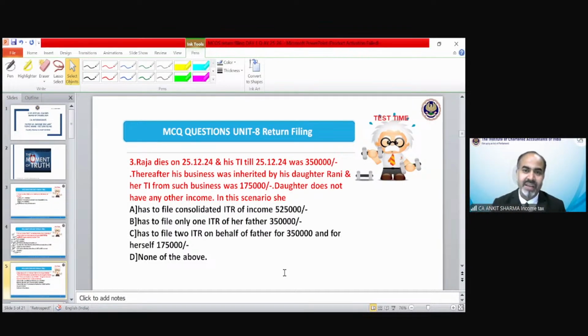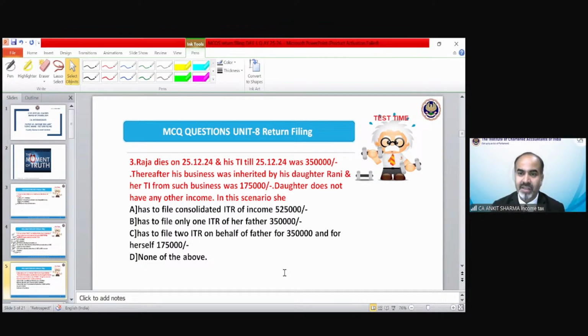For financial year 24-25, the due date would be 31st of July. How will he be able to file his return before his death? He's almighty, he already knows he is going to die. How is it possible? You cannot file a return of income before March, except in those specified cases in which the previous year return needs to be filed in the same year. This is not that case, Lahori.